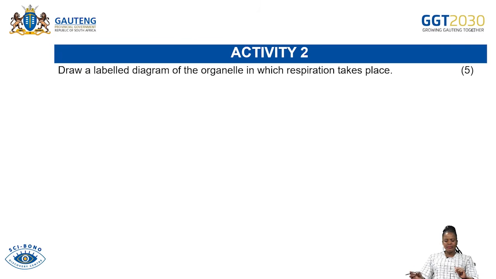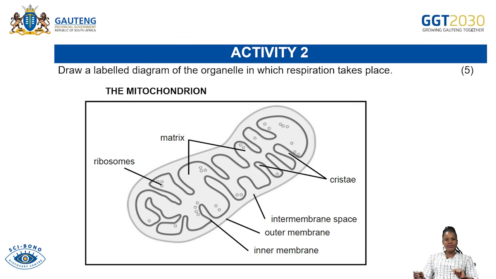And then you must also be in a good position to draw and fully label the structure of the organelle which is responsible for cellular respiration. In this regard, the organelle will be a mitochondrion. So you must start first with your heading, the mitochondrion, a beautiful structure that is correctly drawn with the correct labels.